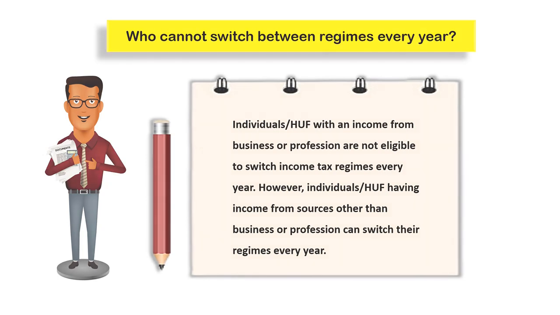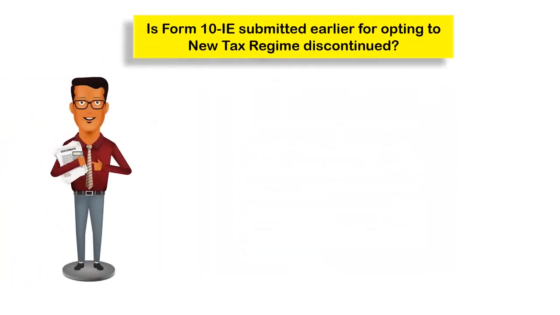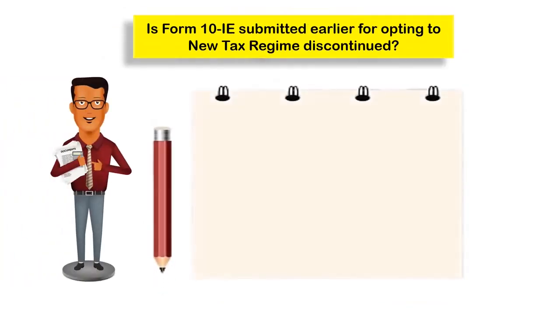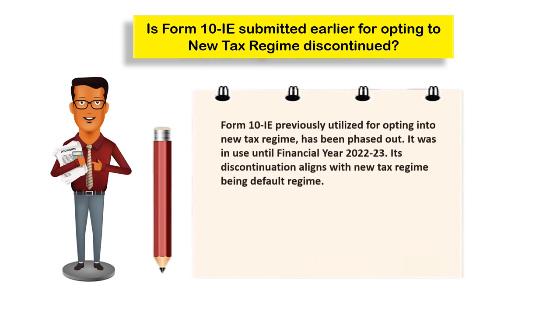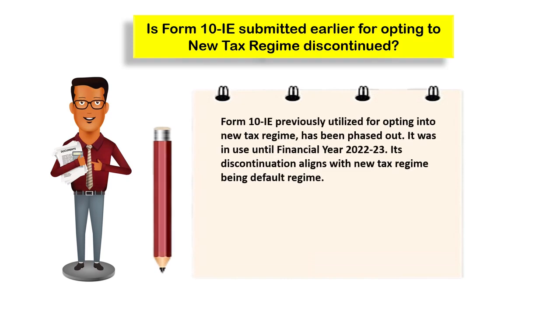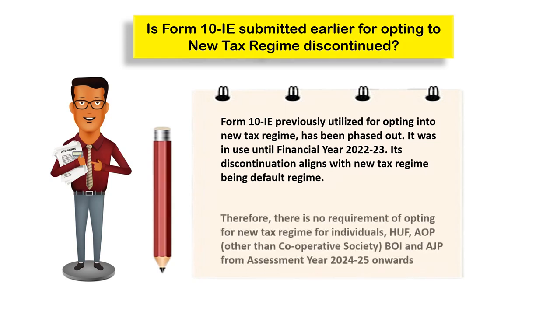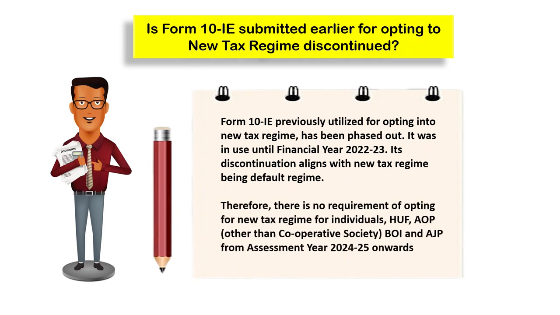A very frequently asked question is, is Form 10IE submitted earlier for opting to the new tax regime discontinued? The answer is, Form 10IE, previously utilized for opting into the new tax regime, has been phased out. It was in use till financial year 22-23. Its discontinuation aligns with the new tax regime being the default regime. Therefore, there is no requirement for opting for the new tax regime for individuals, HUFs, association of persons which does not include cooperative societies, body of individuals, and artificial juridical persons from assessment year 24-25 onwards.